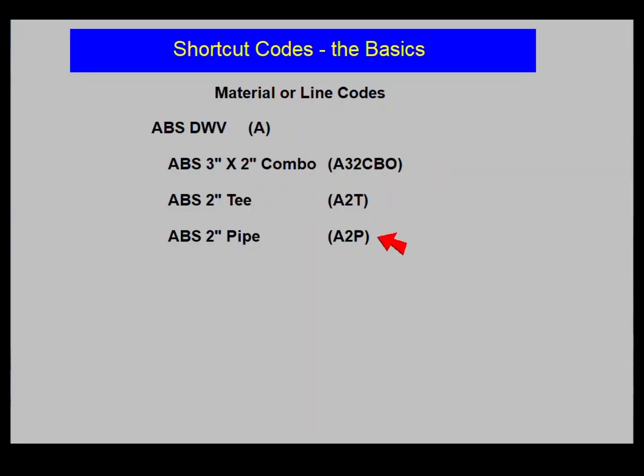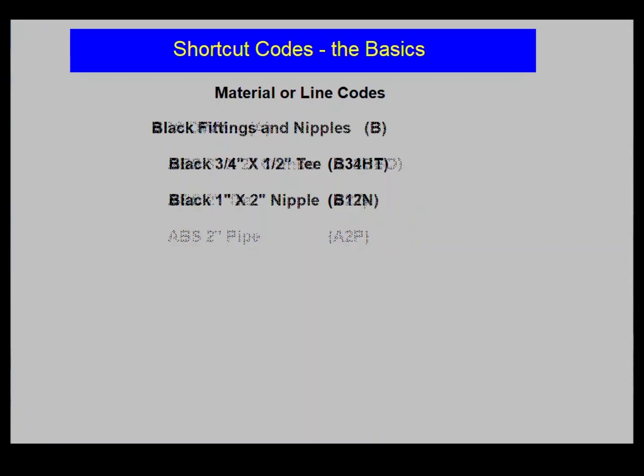An ABS 2-inch pipe, A2P. Black fittings and nipples, B. A black 3/4 by half T would be B34HT. A black 1 by 2-inch nipple would be B12N.